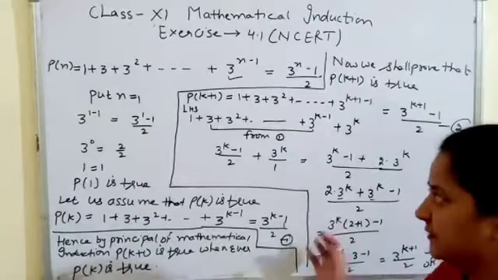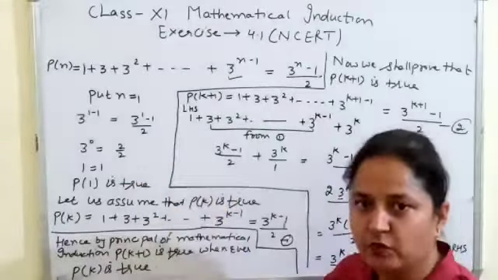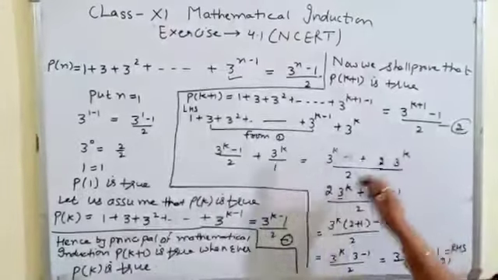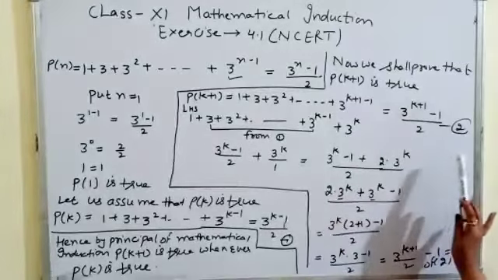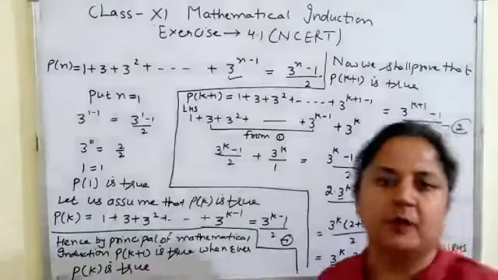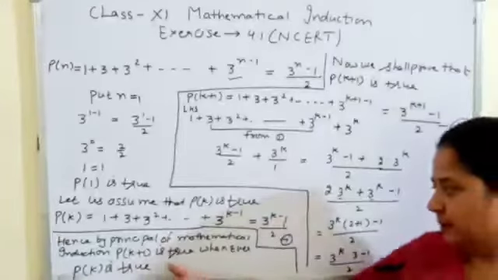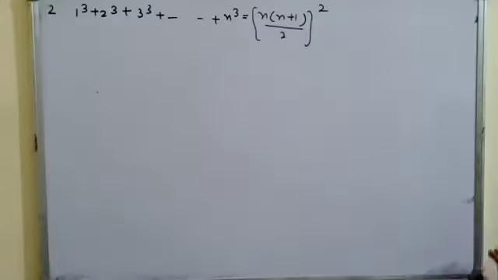Hope it's clear. Let's see it again. Firstly we will check it for n equal to 1, then we will assume it for n equal to k, and now in the third step we will prove it for k plus 1. So hence by the principle of mathematical induction, P k plus 1 is true whenever Pk is true.